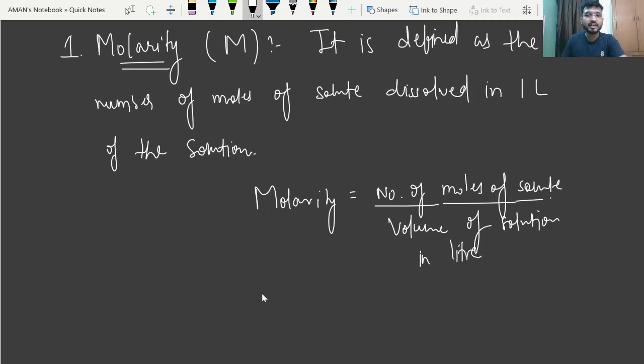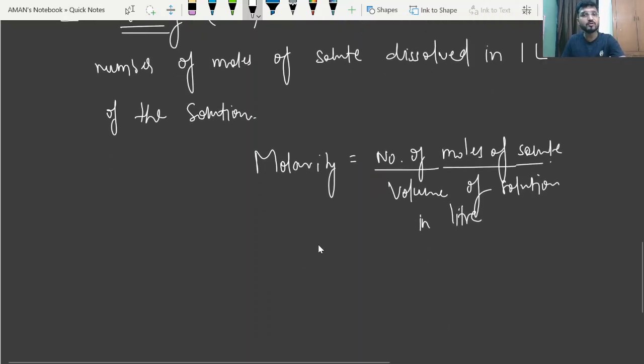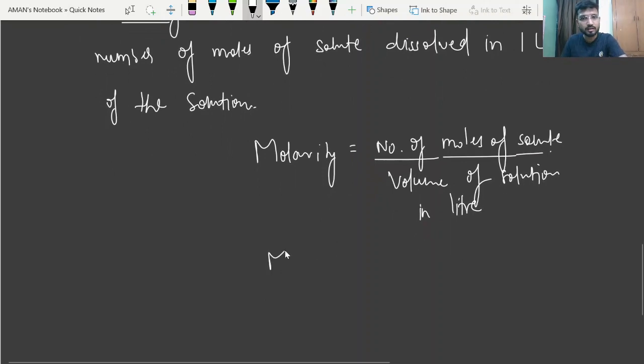Okay, and I can also write this formula in a simple way by using these symbols. So the number of moles is represented by small n and the volume of solution is V, so just write in bracket L. So this will be the formula of molarity.